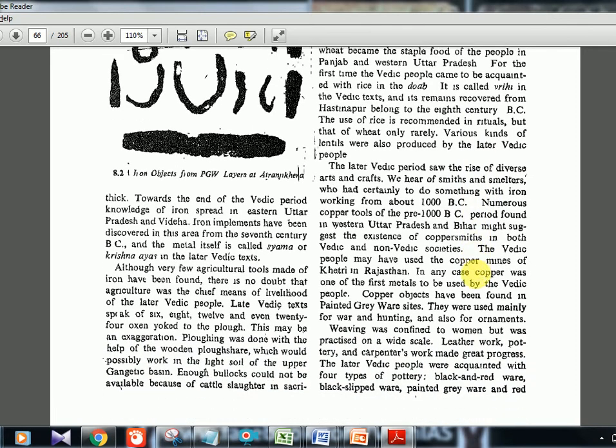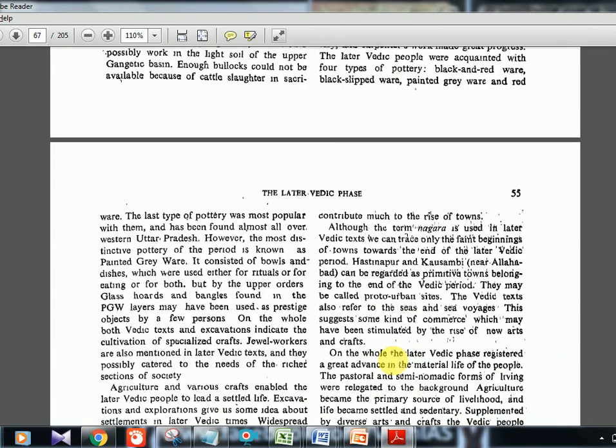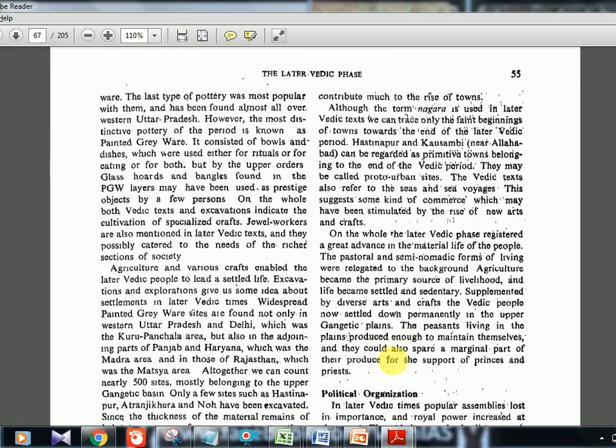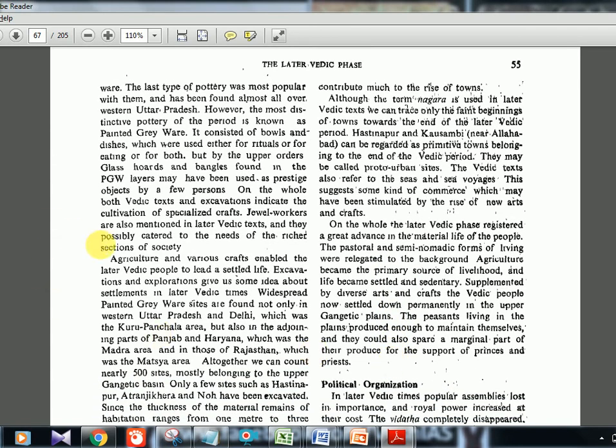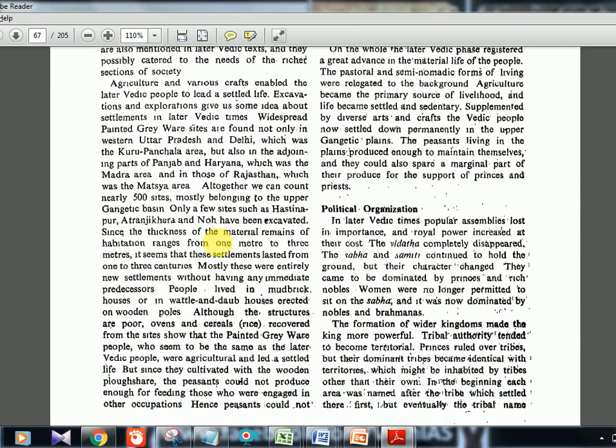Then next, the sites they are telling, not very important. Copper metals, iron metals, all these things are recovered. Occupations were there: leather work, pottery, carpenter's work, many different kinds of occupations and a flourishing society. That is also there in the Vedic time. So there is nothing new here. Then painted grey ware, again bowls, dishes, cutlery. They are telling all these utensils and vessels which they used. Jewel workers were there, special craft workers were there. So there is nothing new here, so I am not reading it out. I'll tell you when a point comes up.